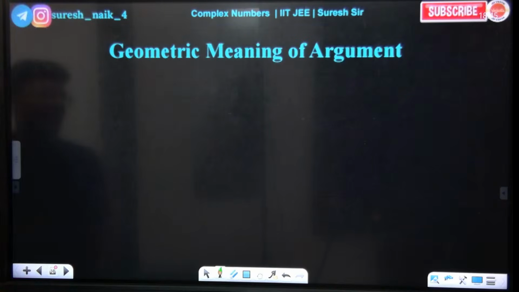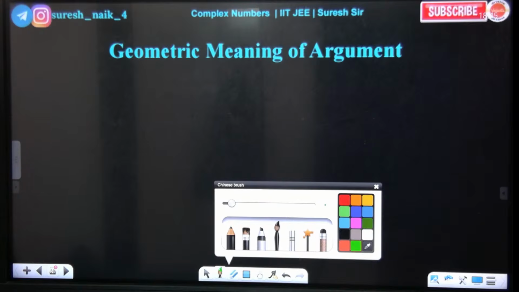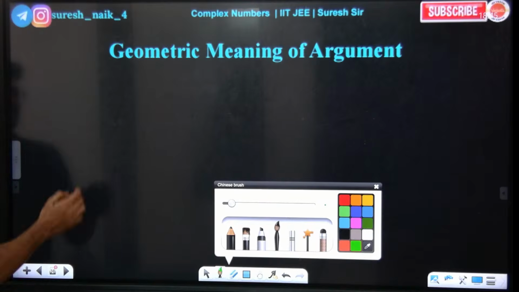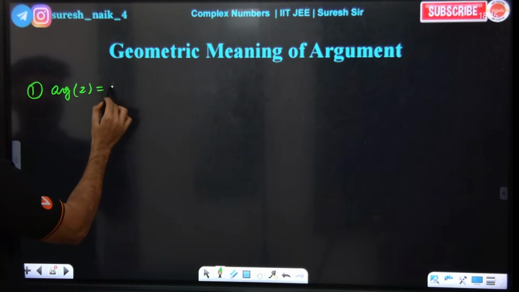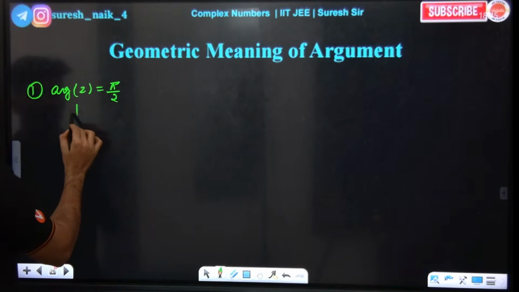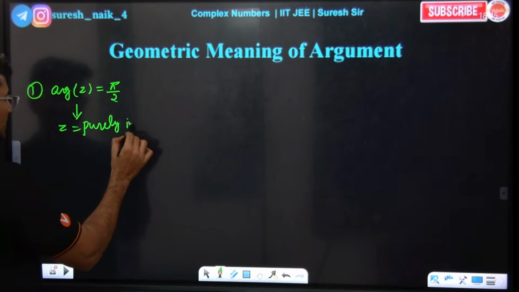Next, geometrical meaning of argument, which I have already told you. See, first point you all need to write: argument of Z is equal to pi by 2 means Z is purely imaginary.